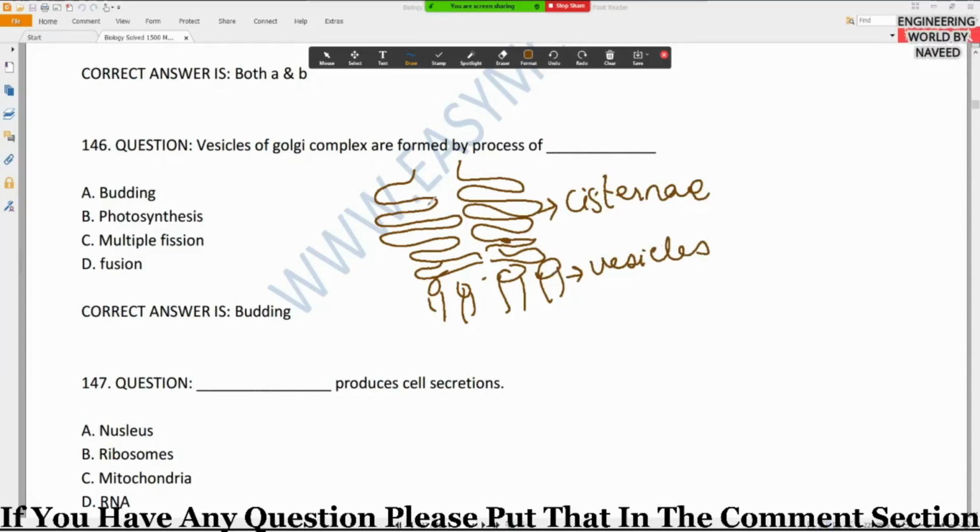So this vesicle of Golgi complex are formed by process of budding, because these type of buds are formed from these cisternae. In the start these buds are formed, and then they are released from these Golgi bodies as a packet. So the vesicles of Golgi complex are formed by process of budding. Option A is the correct option, which is budding.